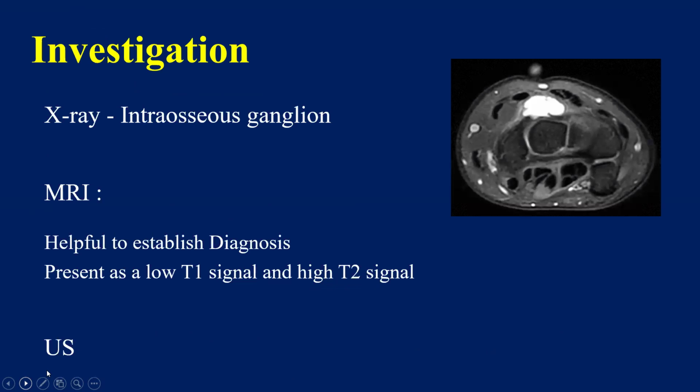In investigation, a ganglion can occur at any place: in bone, in muscle, from the joint. If it is in bone, we can get X-rays done, and intraosseous ganglions are well appreciated on X-rays. But MRI is better to establish a diagnosis, and it presents as a low T1 signal and high T2 signal.